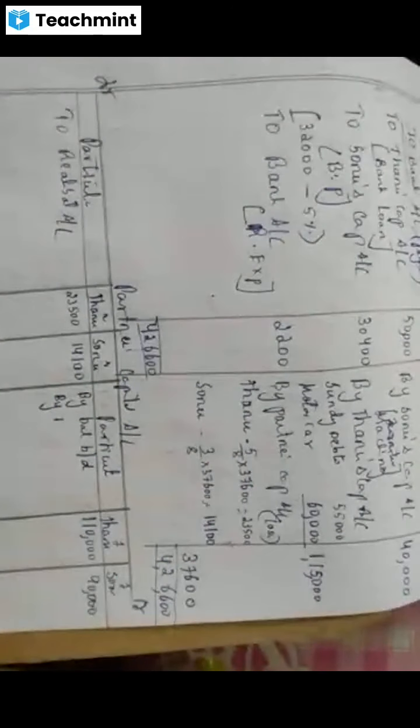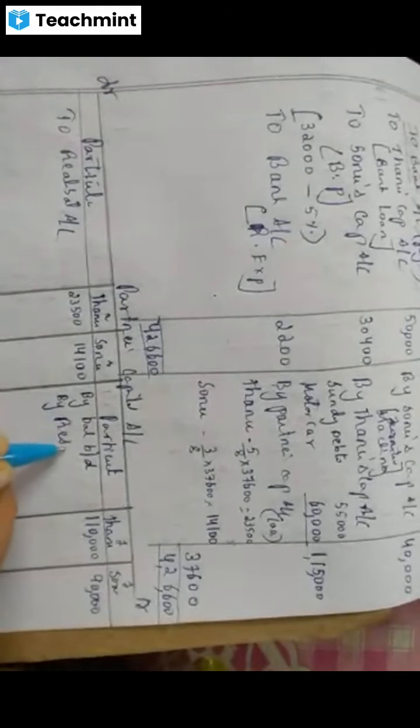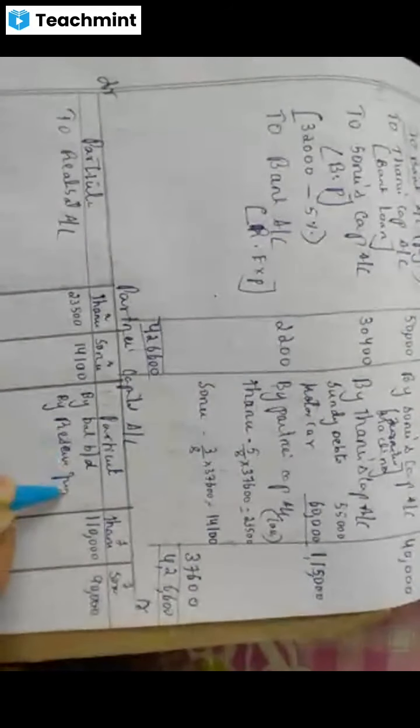Okay. Next, just check the old balance sheet. Is there any adjustment? Is reserve there? Yes, there is reserve. So write by reserve fund. Amount is 16,000. Give it in the ratio 5:3. How much do you get? Yes, 10,000 and 6,000. Correct, very good.